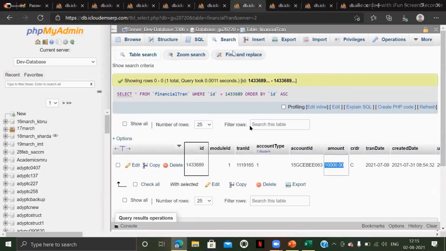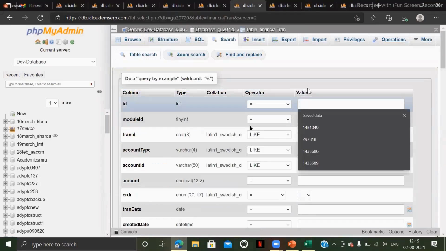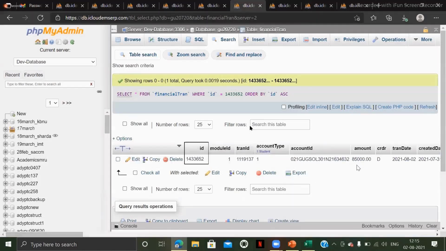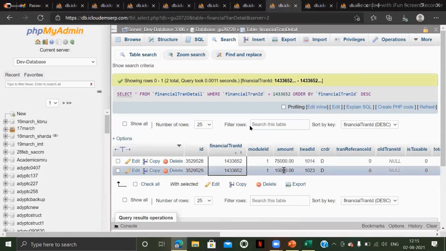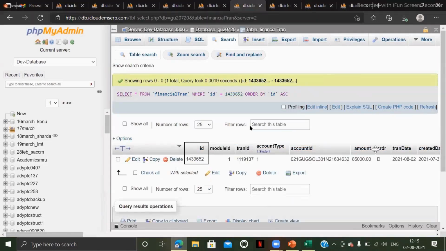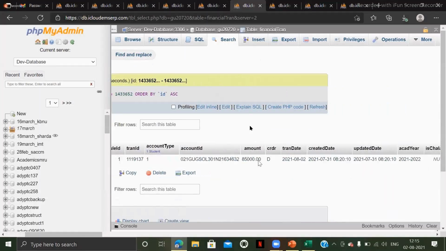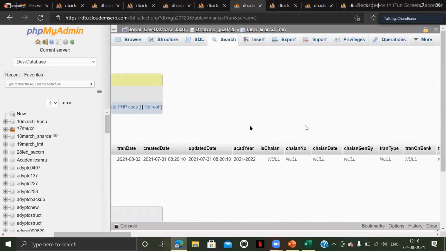Let us check the same in the parent table. What is the amount in the parent table? The sum of 75,000 and 10,000 is nothing but 85,000. Then you have to reflect whether this amount comes under credit or debit. What is the transaction date, and which academic year does this belong to?